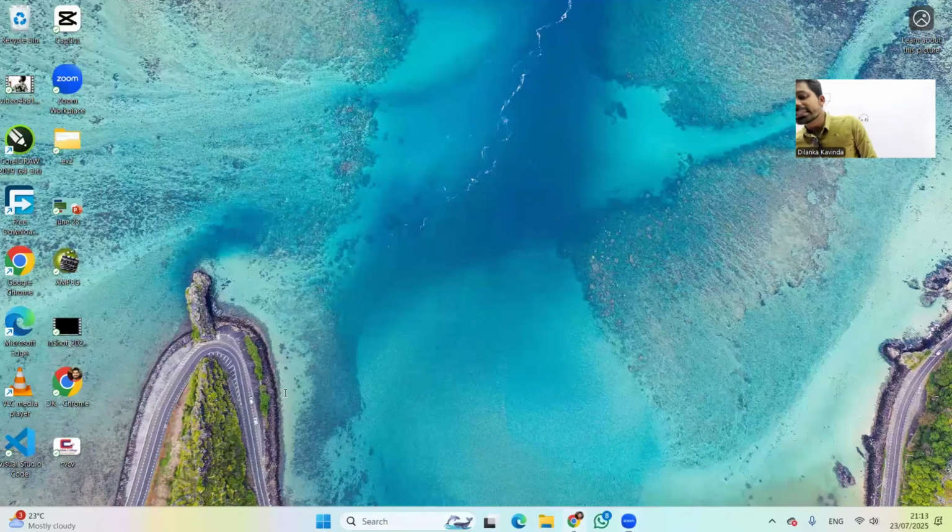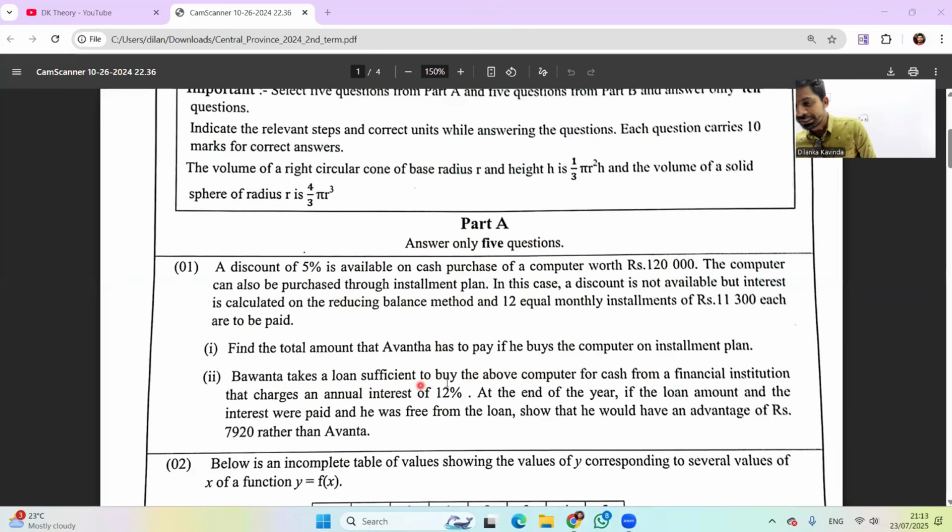Bhavanta takes a loan sufficient to buy the above computer for cash from a financial institution that charges annual interest of 12%.